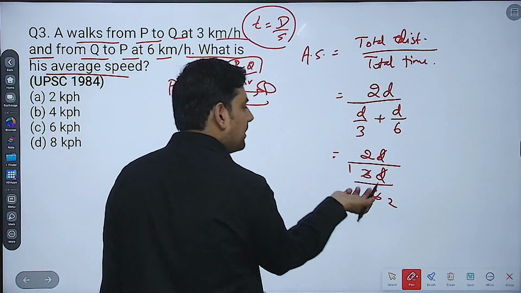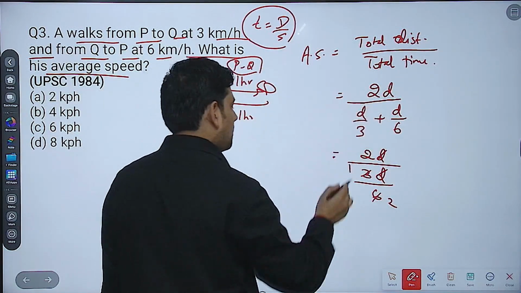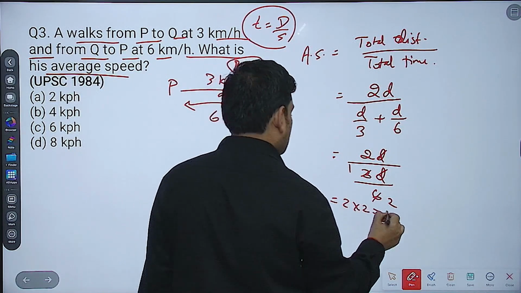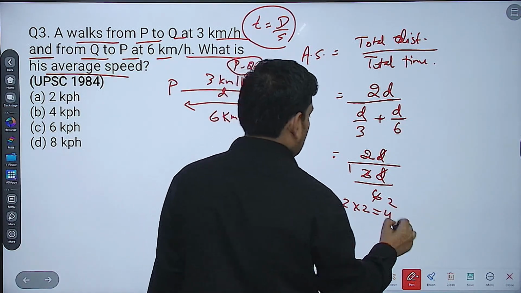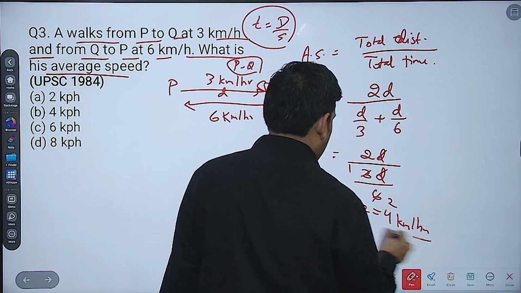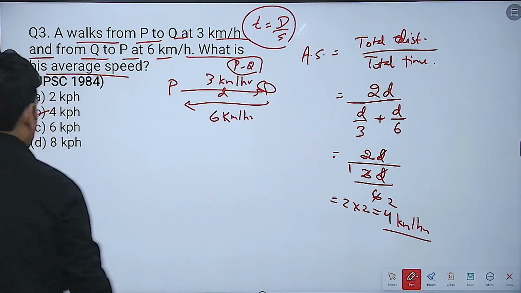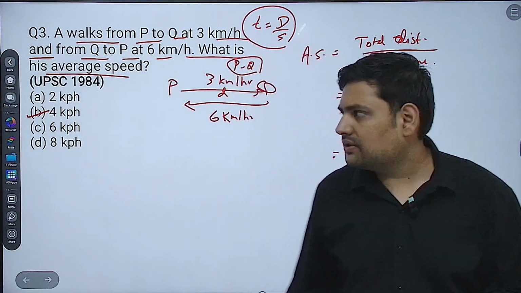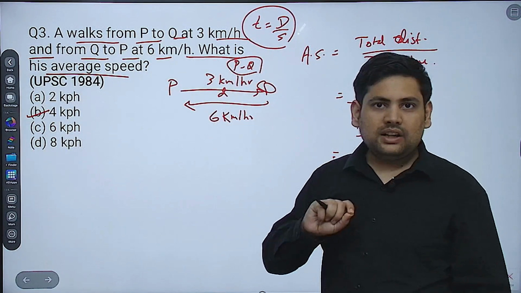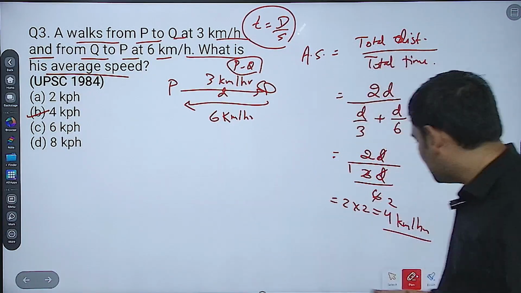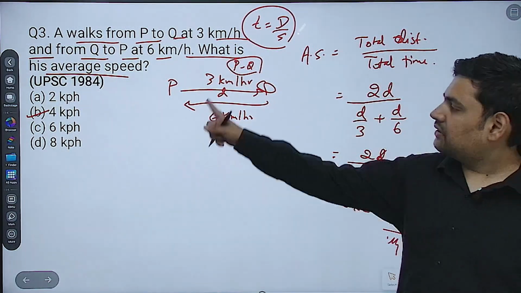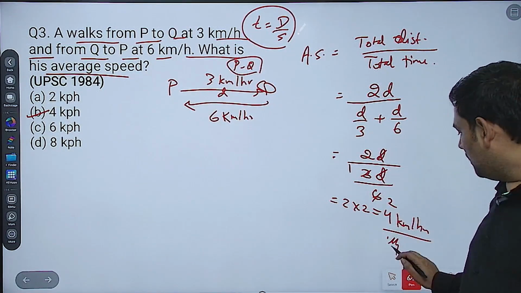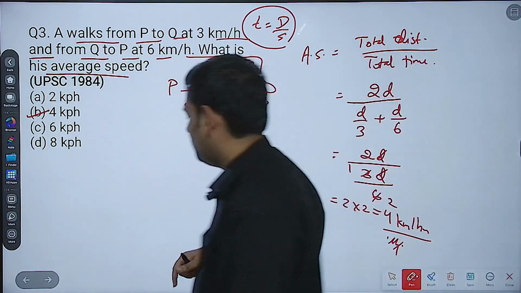Now 2 divided by 1 by 2. So this will get multiplied above. That is 2 into 2 gives you 4. So what you got? 4 kilometers per hour is the speed. Understood? Just a bit lesser than what you usually feel. So with 3 and 6 you might feel 4.5 should have been the answer, just a little less than it. Why? Because it was traveling more at 3 km per hour. So just less than this, 4 km per hour.